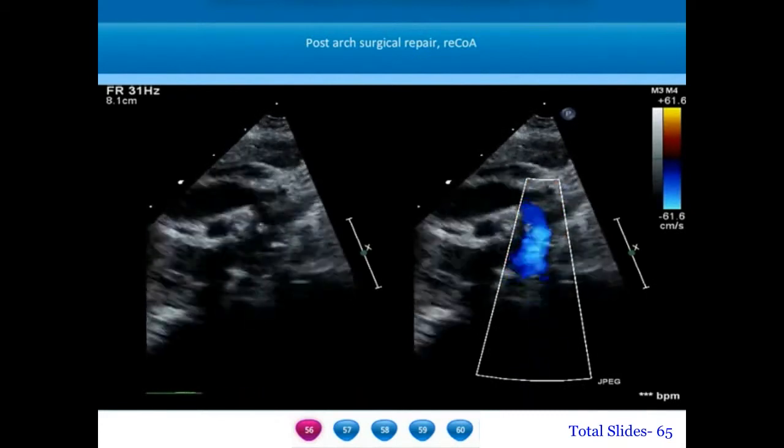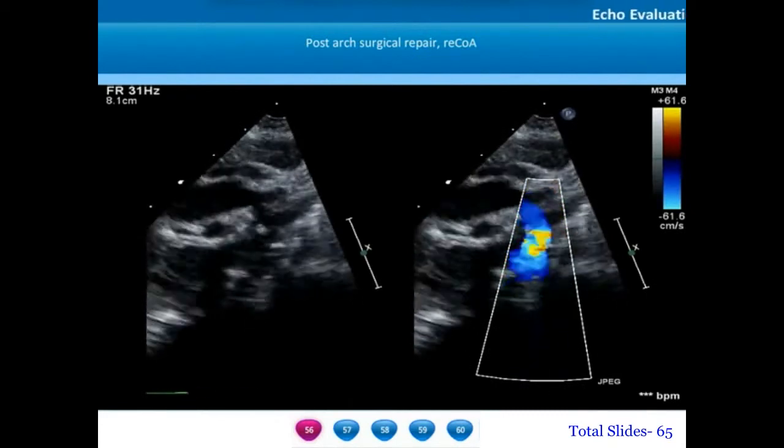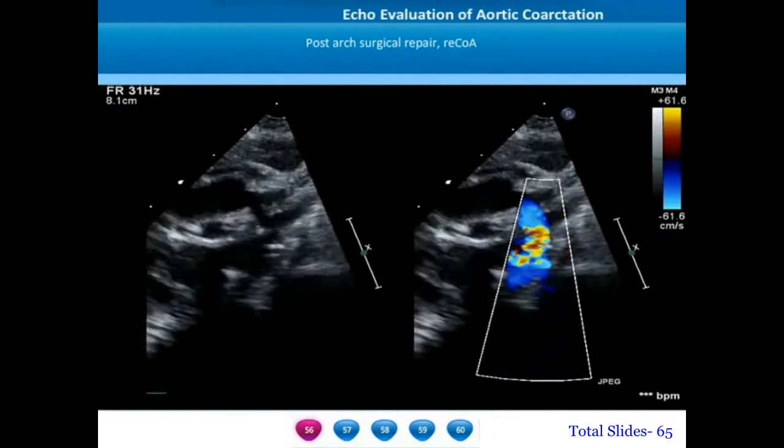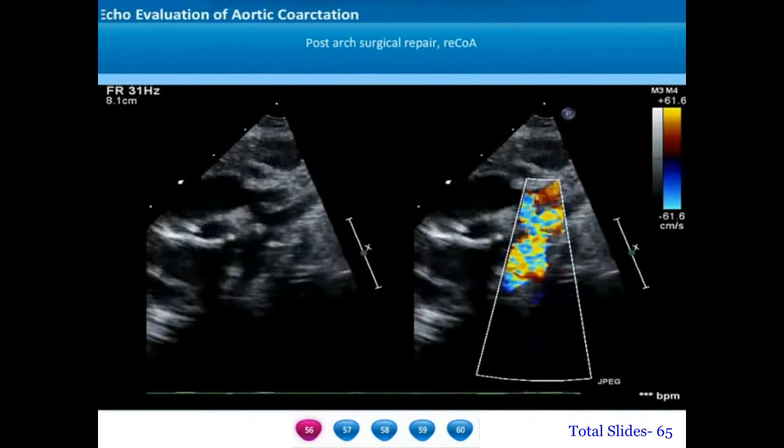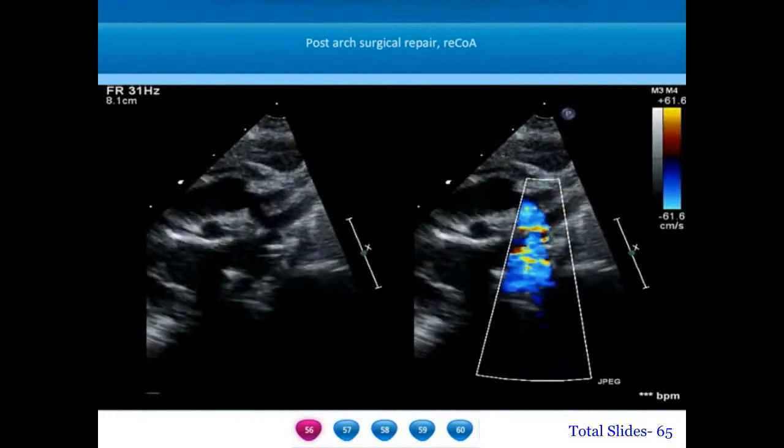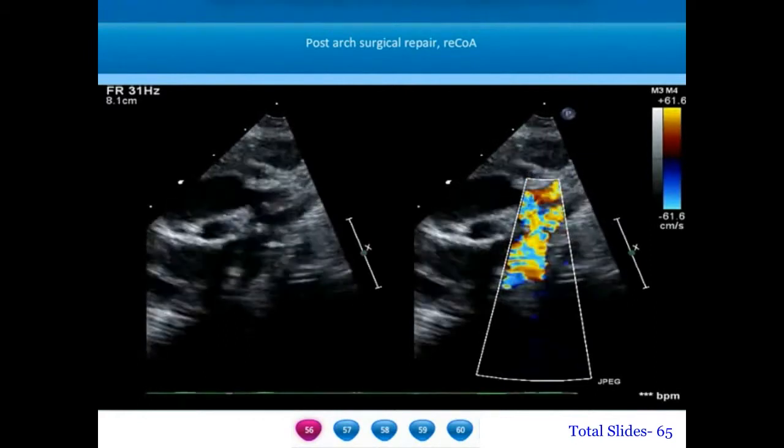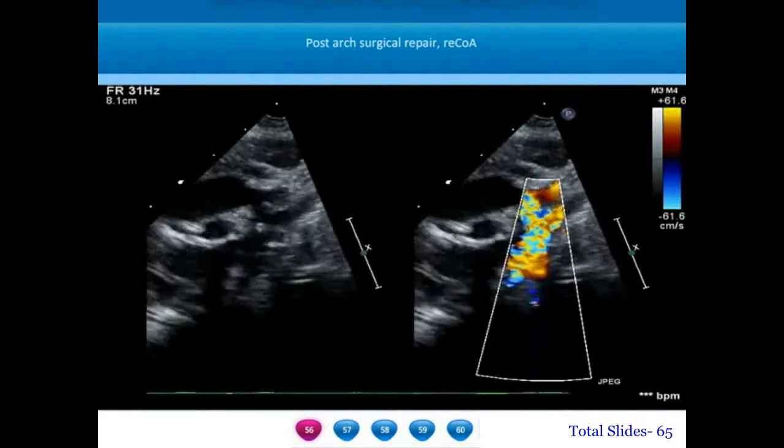When neonatal coarctation repair of an Amato type 3 coarctation is done by an extensive arch repair, still, there is a possibility of recurrence of coarctation, and this is a recoarctation of a patient after an extended end-to-end anastomosis.